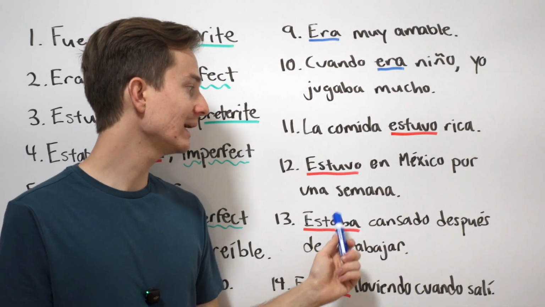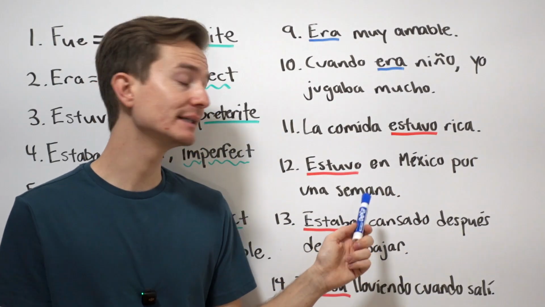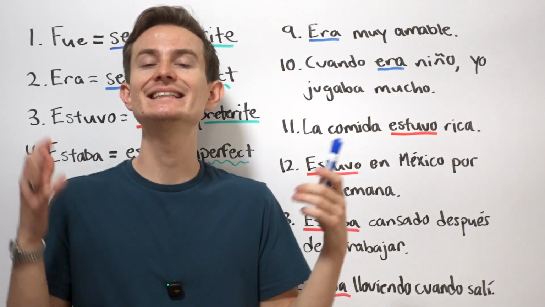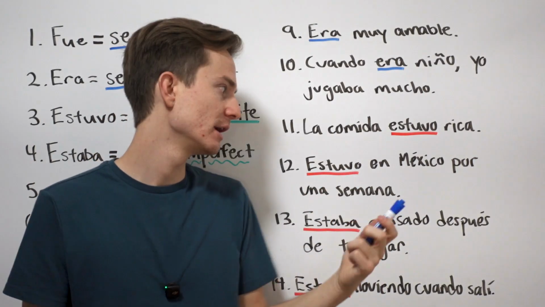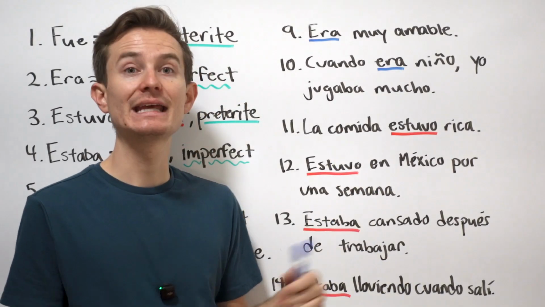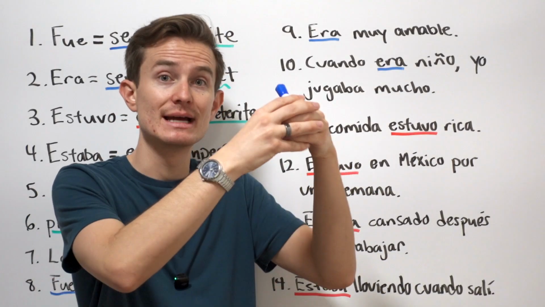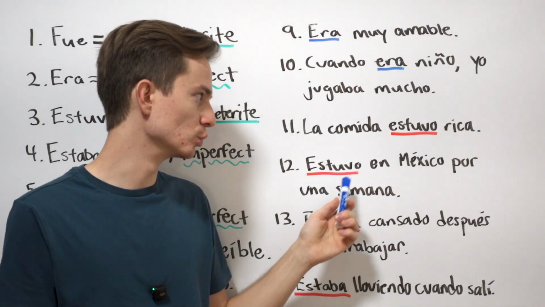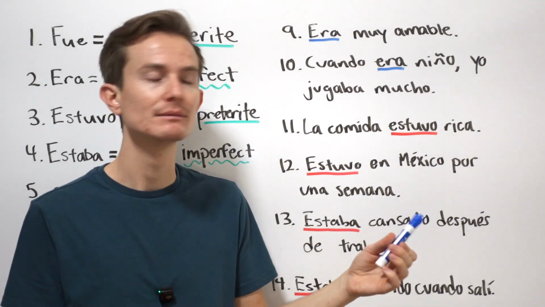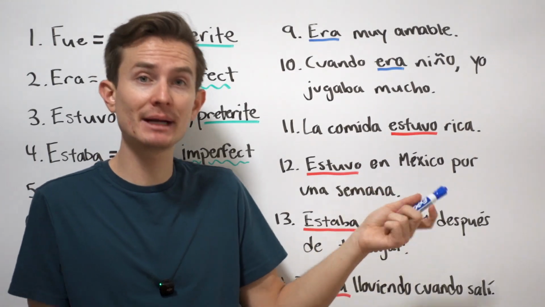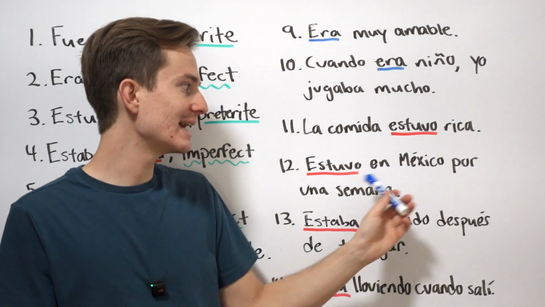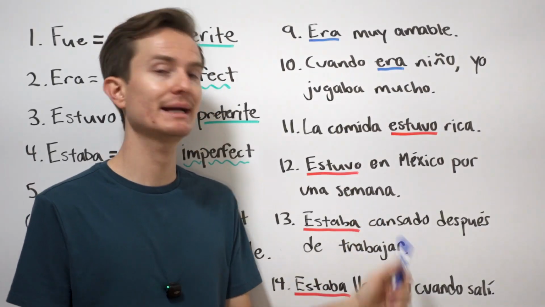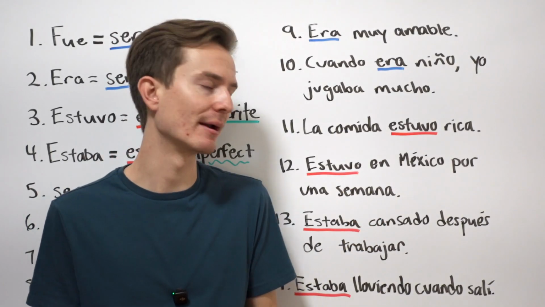So por una semana. When it comes to the preterite, okay, if we're talking about a time period and we're using the preterite, it needs to be a specific time period. So here we have the preterite, and he was in Mexico, right? It's not like he was permanently in Mexico. No, he was temporarily there. So we would say estuvo en México por una semana. I could also say él estaba en México. Boom. If I were to say él estaba en México por una semana, it sounds weird because por una semana is specific. So we would use the preterite, okay?